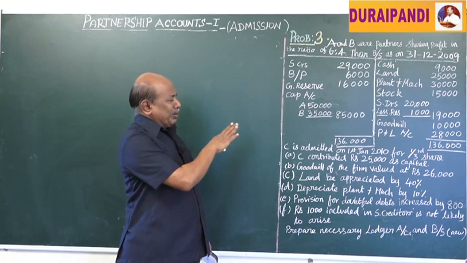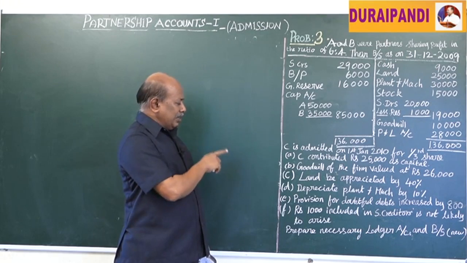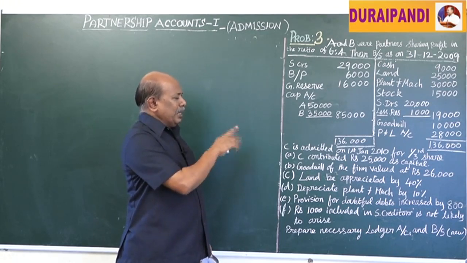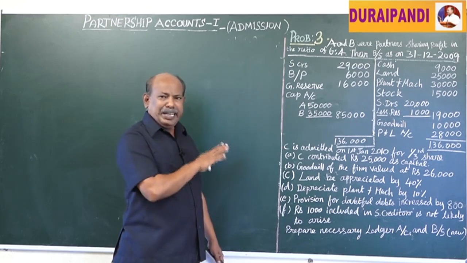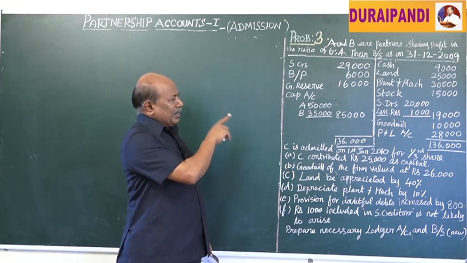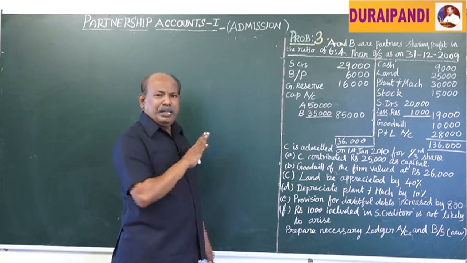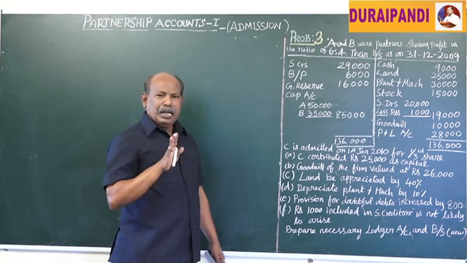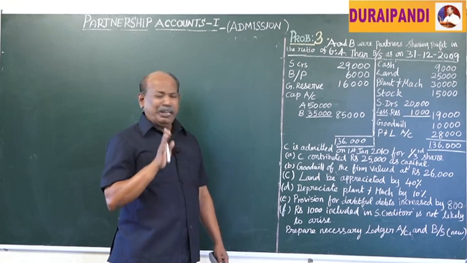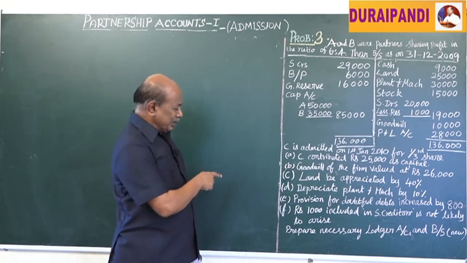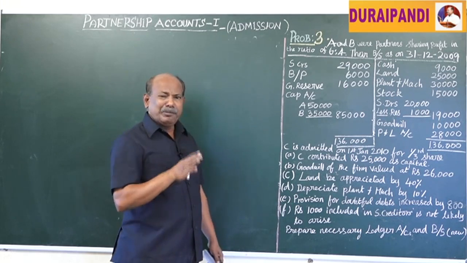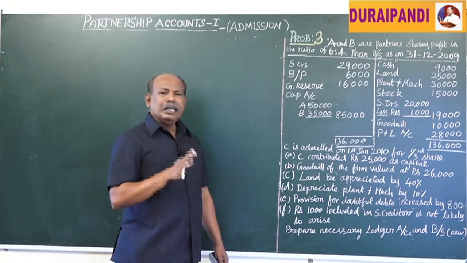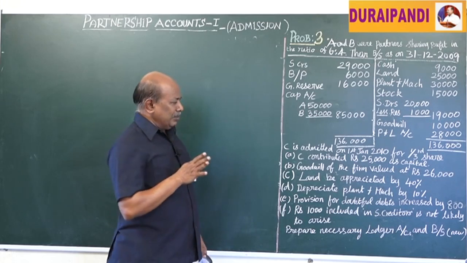Already we are having a provision of 1,000 rupees. Now we have to increase it by 800 rupees. That is, 1,800 be created newly. Already we are having 1,000 rupees. How it will be treated in the revaluation account, I will explain at the time of preparing the revaluation account. Then 1,000 rupees worth of creditors will not be claimed from the firm. It is an income. Income should be credited to the revaluation account.